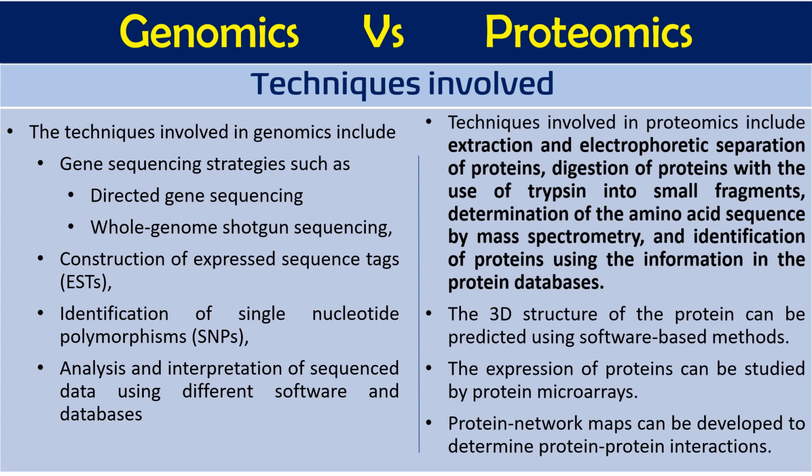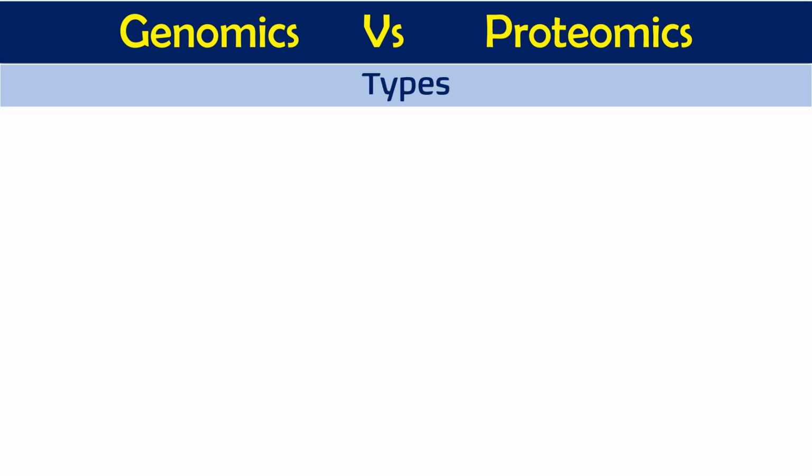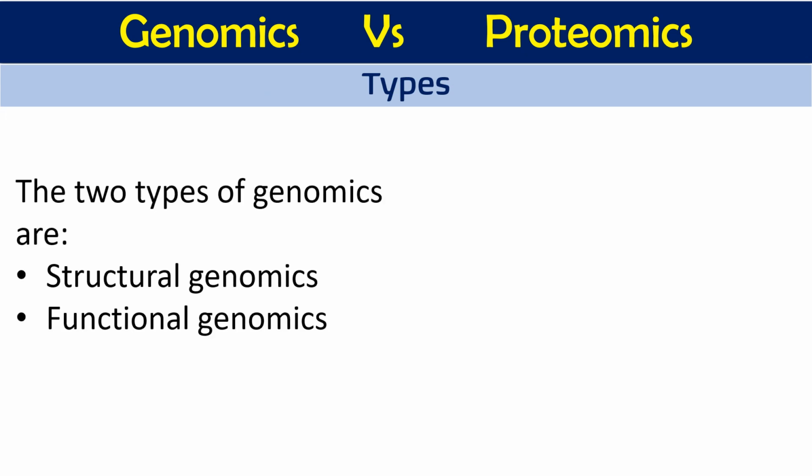A protein network map can be developed to determine protein-protein interactions. So these are the different techniques involved in genomics and proteomics. The next difference is the types of genomics and proteomics. Genomics normally has two different types. Genomics is divided into two categories, structural and functional genomics.